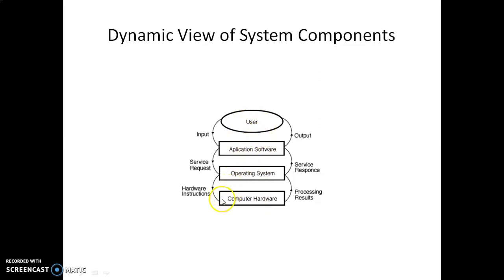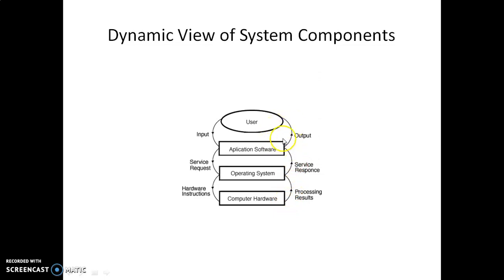Now we are going to see from computer hardware to operating system, we send the hardware instructions. From operating system to the application software, we send the service request, and from application software to the user, we send input. Here also the same, we get the processing results, service response, and finally we get the output.